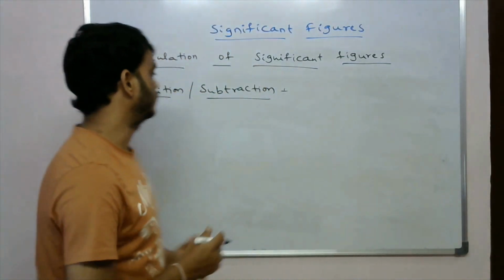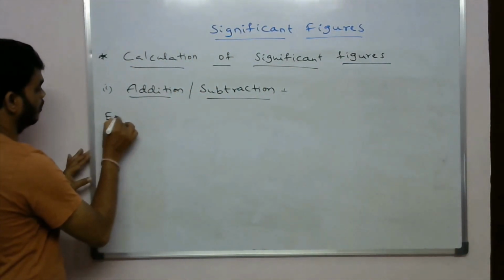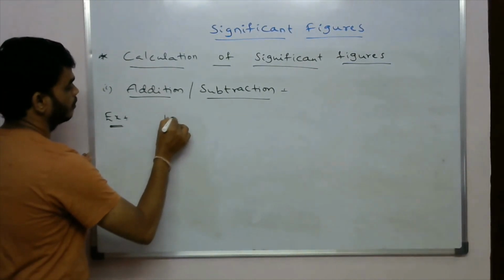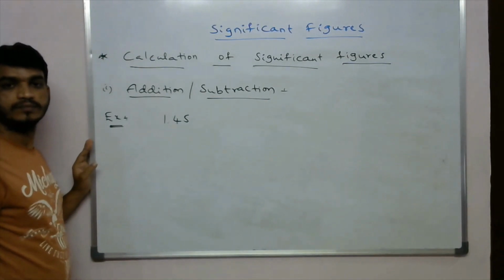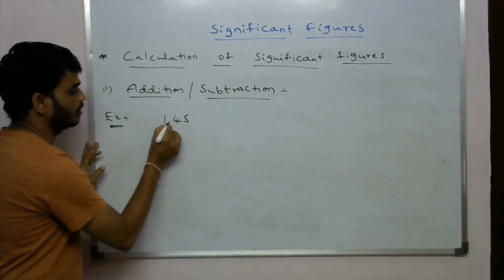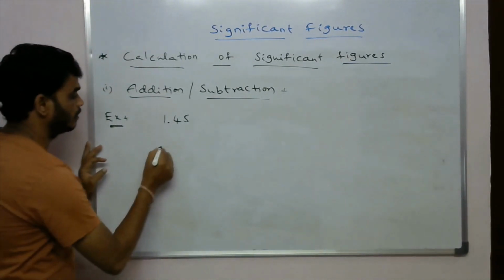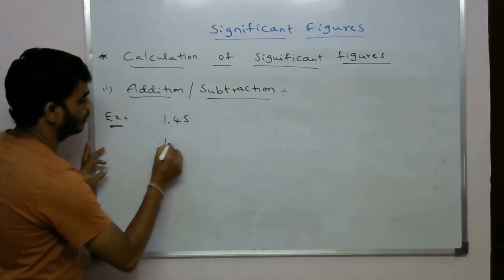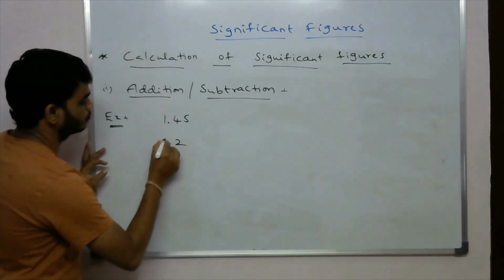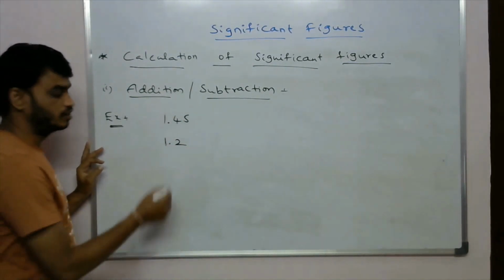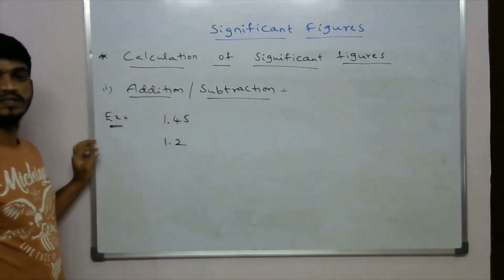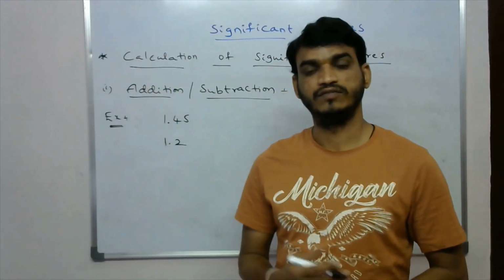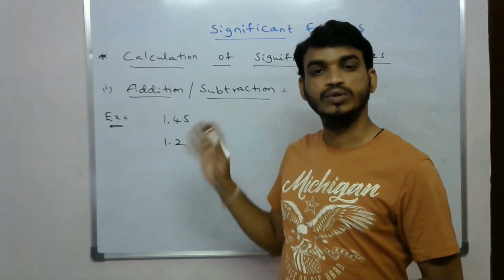Okay, for example, I am taking the number 1.45. Okay, so this is the one number, and another number I am taking is 1.2. Okay, so these are the two numbers. We have to add these two numbers.